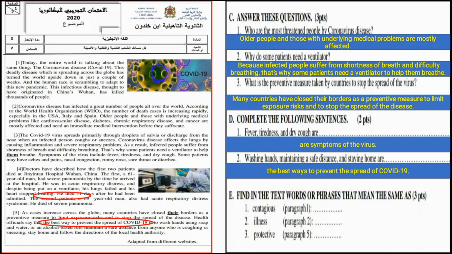Okay, we are going to move on to activity E. Find in the text words or phrases that mean the same as. It means we are going to look for synonyms. Synonym of contagious in paragraph number 1. Let's go to paragraph number 1 and here is the word. So infectious is synonym of contagious. Number 2, what is the synonym of illness in paragraph 2? Okay, so here is the word. Disease is another synonym of illness. The last one, what is the synonym of protective in paragraph number 5? Let's go to paragraph number 5 and here is the synonym, preventive.